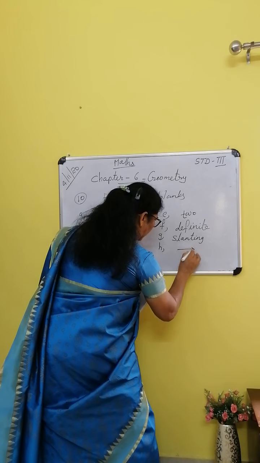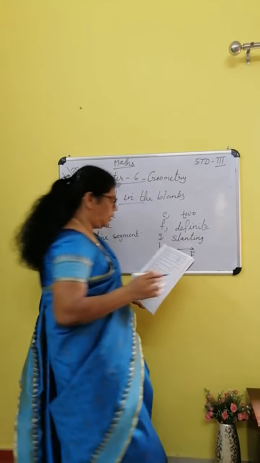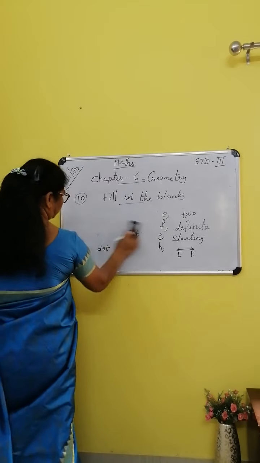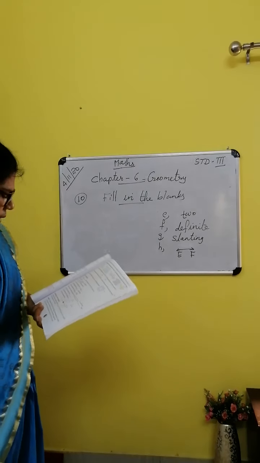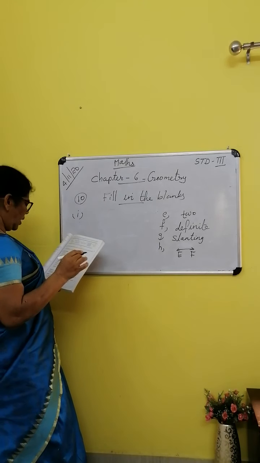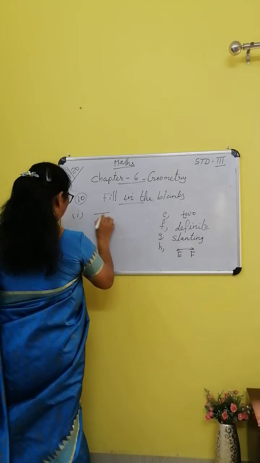This is called a line. A line like this, EF. Next one, number I. Line segment PQ is represented as line segment PQ.